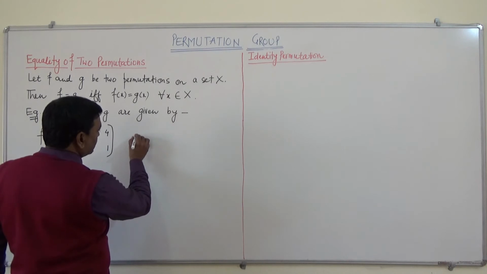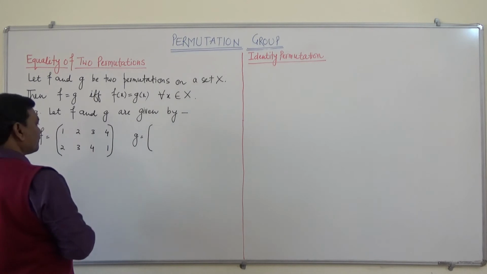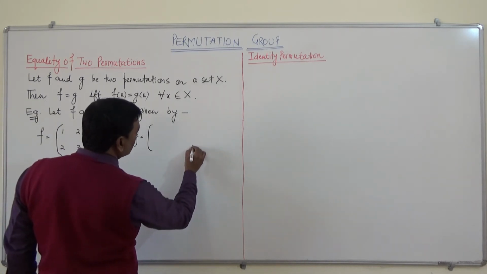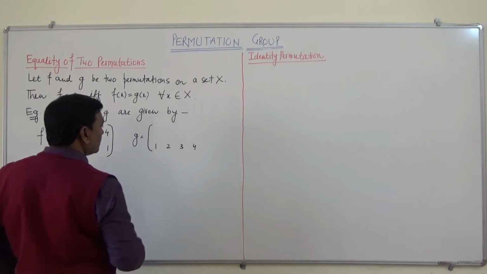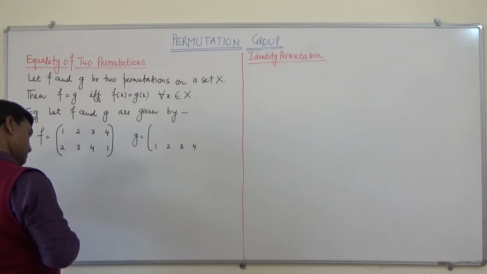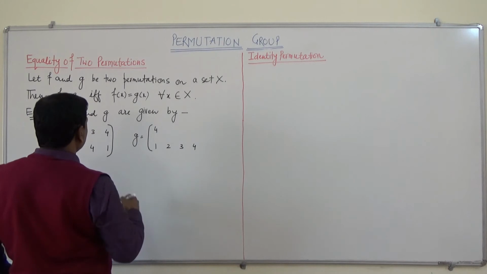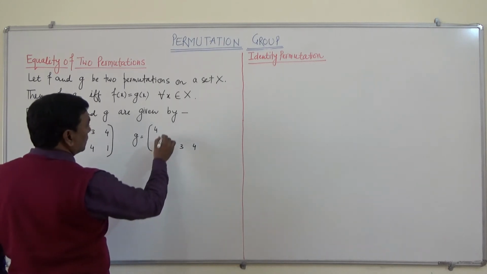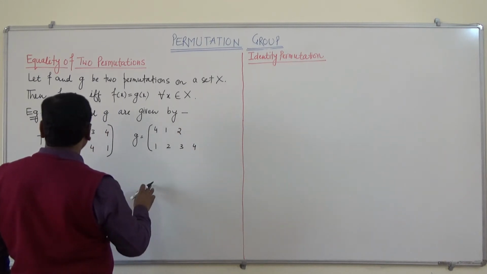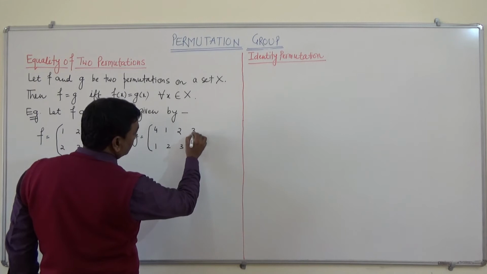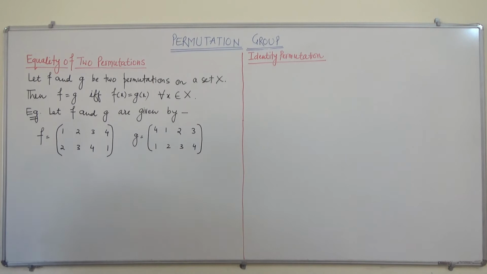And another permutation g is 4 3 2 1 in the first line and 4 1 2 3 in the second line. So this is permutation g. So these two permutations are given.